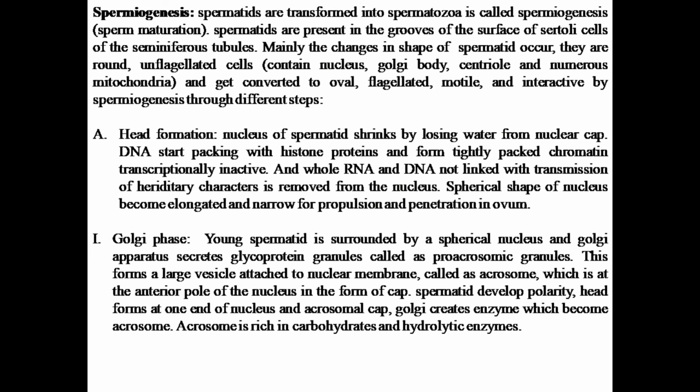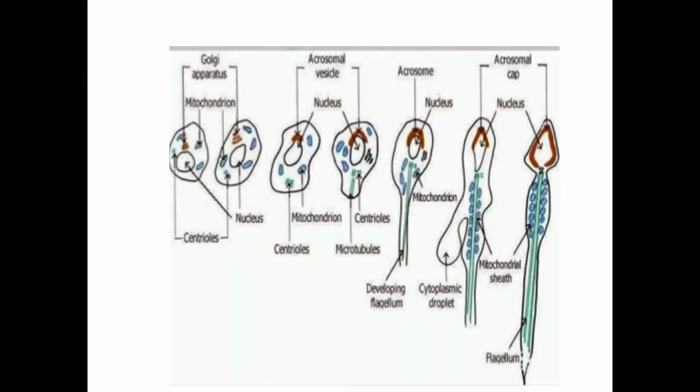All the RNA or DNA which is not linked with the transmission of hereditary characters is removed from the nucleus. Now the nucleus starts getting the shape of a sphere, and to this spherical nucleus the Golgi bodies secrete glycoprotein granules called proacrosomic granules. This forms a large vesicle which is attached to the nuclear membrane, and this part is called the acrosome.